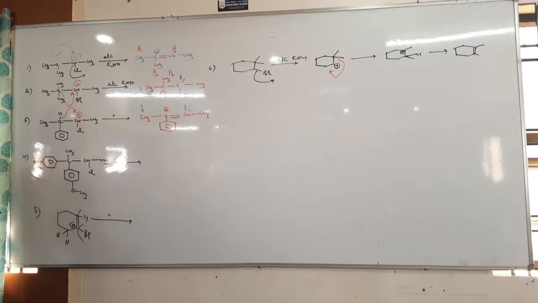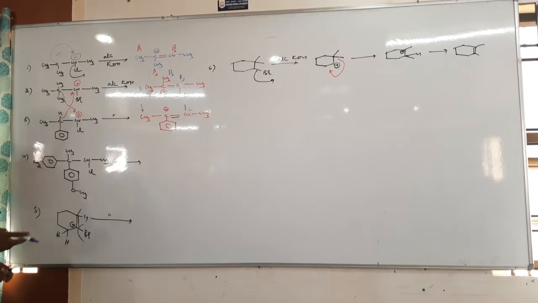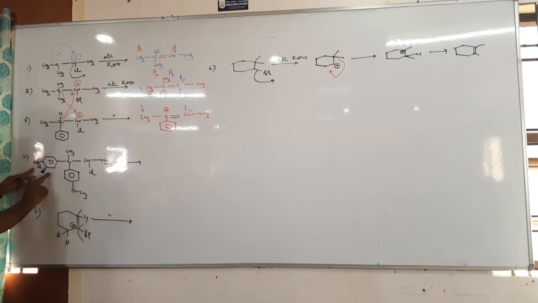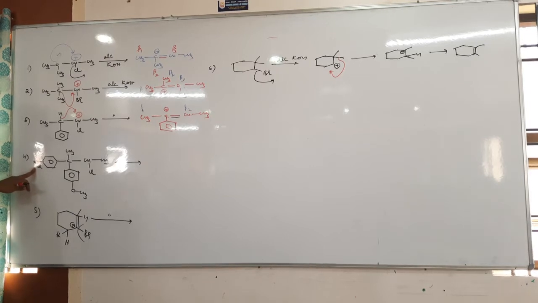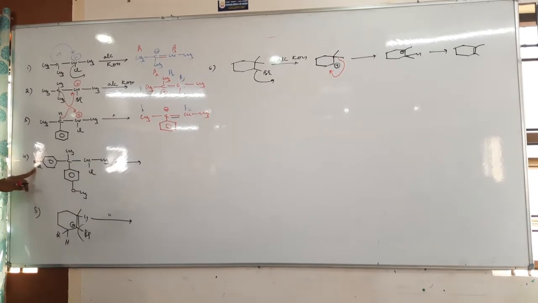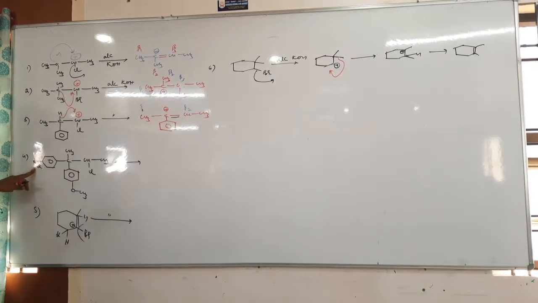Tell me here, which will shift here? It's nitrobenzene. It is methoxybenzene, methyl. Migration aptitude is directly proportional to electron density. First is hydride shift. Next is what? Phenyl, not methyl, phenyl.